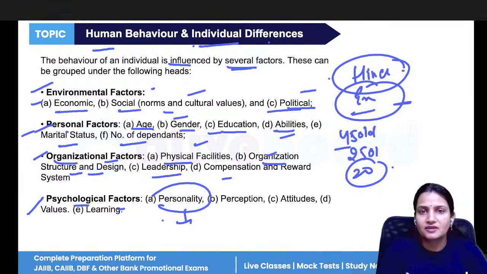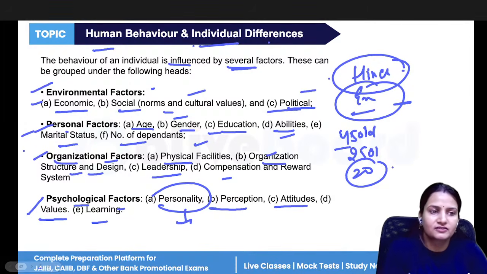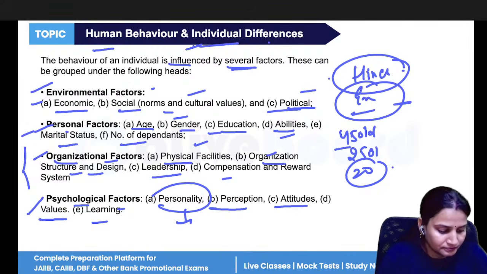Some persons are very introvert. They don't want to work in a group. They always want to work in their personal space. Like perception, every person has a different perception, attitude, values, learning. So all these are the things that will create differences among individuals working in the company.